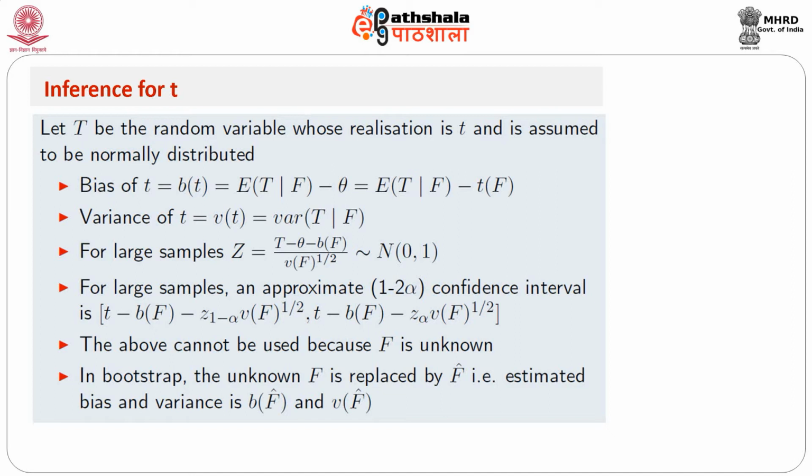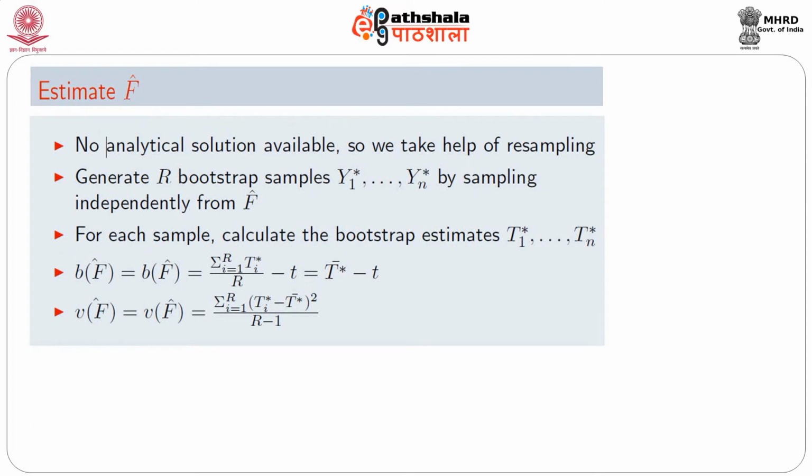Now, all this is fine when F is known, but when F is unknown we cannot form the confidence interval. Herein comes the bootstrap or the plug-in principle. What does the bootstrap or plug-in principle say? It says to replace the unknown F with its known estimate F hat. This gives the estimate of bias as b(F hat) and variance as v(F hat), and unfortunately these cannot be obtained analytically and we need simulations.